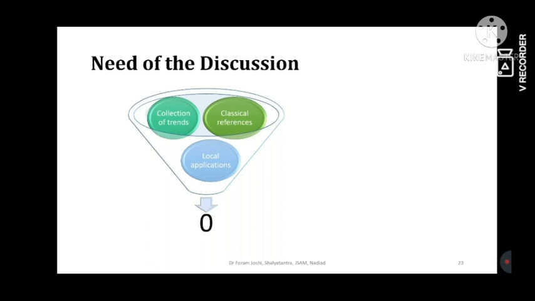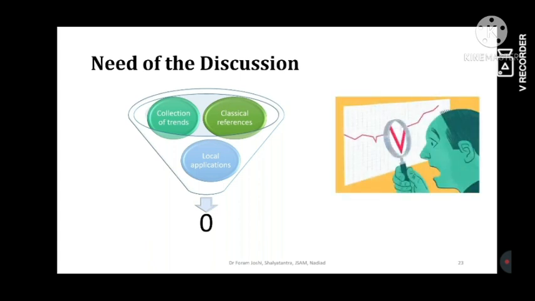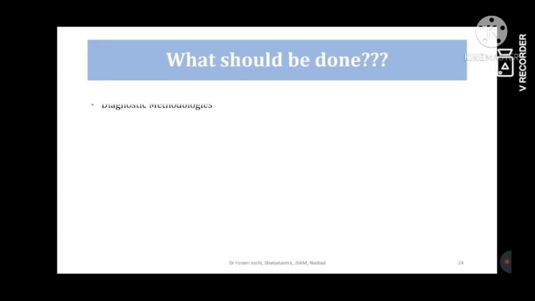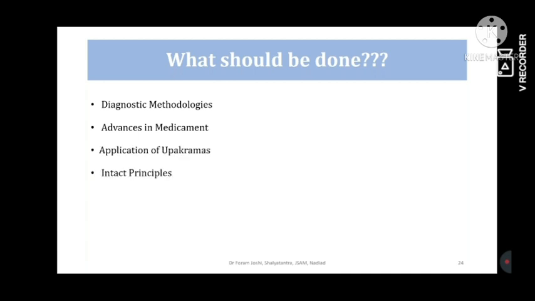There is a negative impact on the Ayurveda side. There is a negative impact on the Ayurveda surgeon, that they cannot treat, and the patient moves from one practitioner to another. And what ultimately happens is that our progress graph, our treatment protocol graph, goes to the negative side. What should we do then? Should we focus on the applications of upakramas, or should we remain intact to our principles?